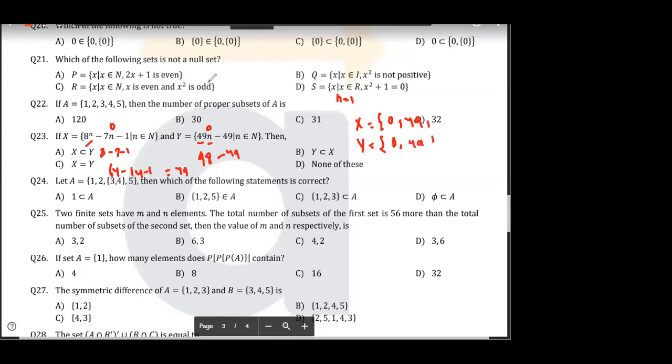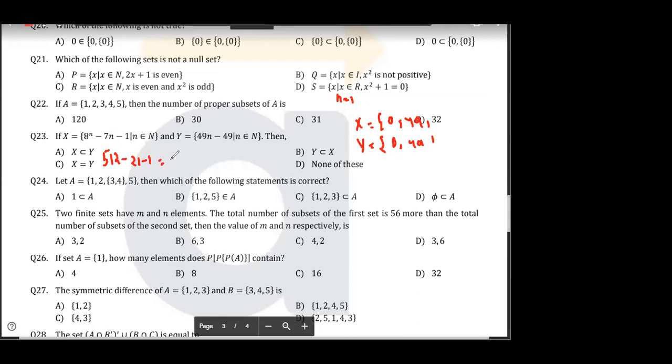But what about n is equal to 3? Tell me. If you put n is equal to 3, then it will become very big number. Yes or no? Tell me. What n is equal to 3? 8 into 8 into 8. Tell me. 512. See. Minus 7 into 3. 21 minus 1.